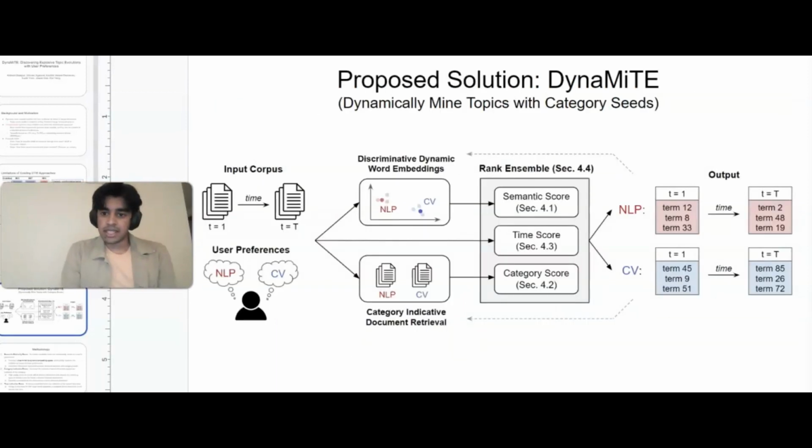So our solution for this task is called DynaMiTE, which aims to dynamically mine topics with category seeds. Given a timestamped document collection as an input, along with some user preferences represented as category seeds, we combine 3 scores, which I'll mention on the next slide. And using these scores, we mine candidate terms one at a time for a topic evolution. Since we mine these one at a time in an iterative fashion, we use the information at each epoch of our framework to update different aspects of the DynaMiTE model.